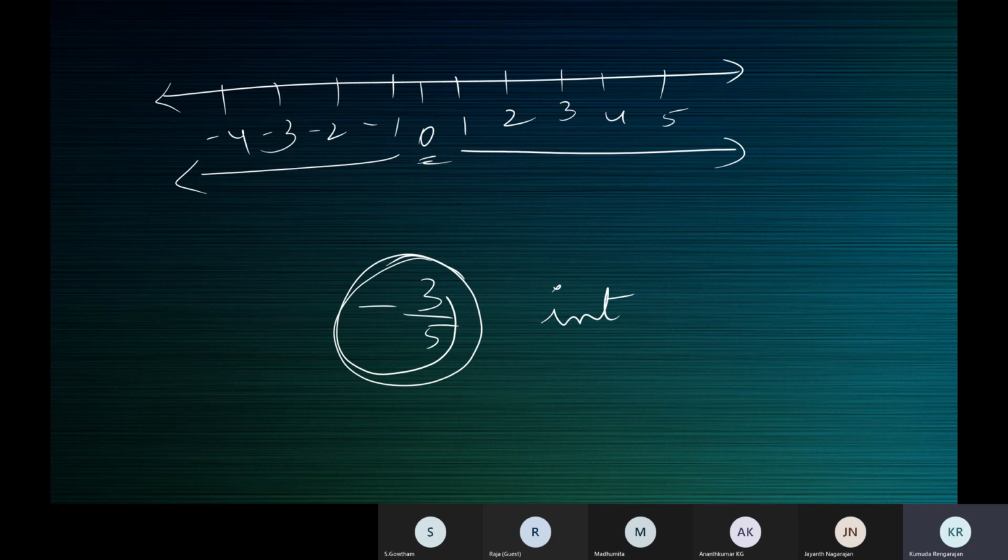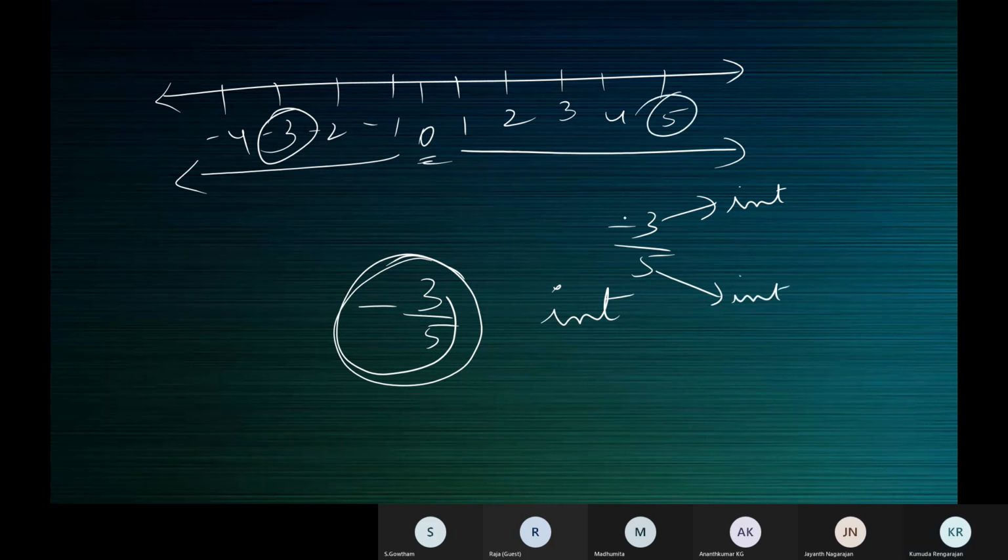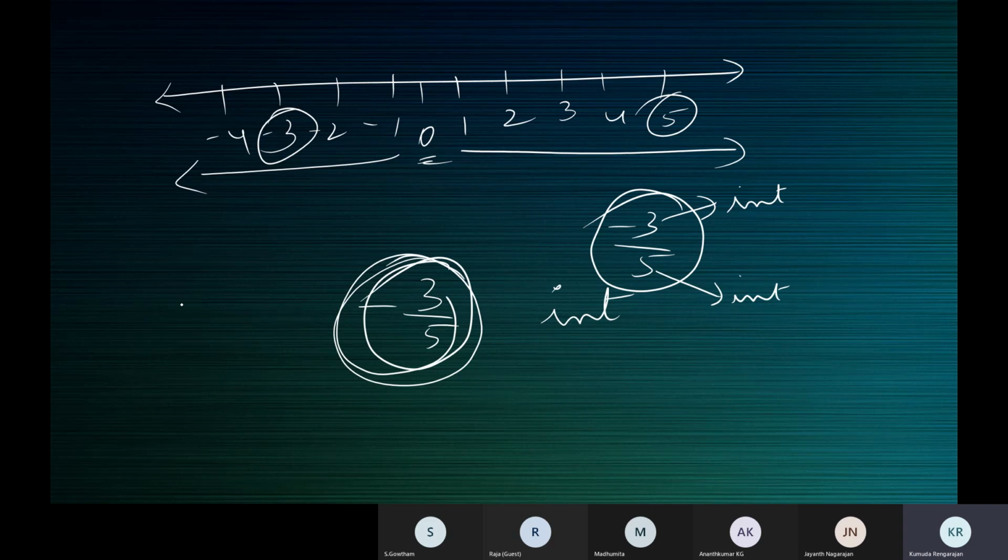-3 by 5 is not an integer. What is -3 by 5? It's a rational number, because -3 is an integer, you can see it here, and 5 is an integer, you can see it here. Integer by integer is a rational number. Minus 3 by 5 is not an integer. Minus 3 by 5 is a rational number.